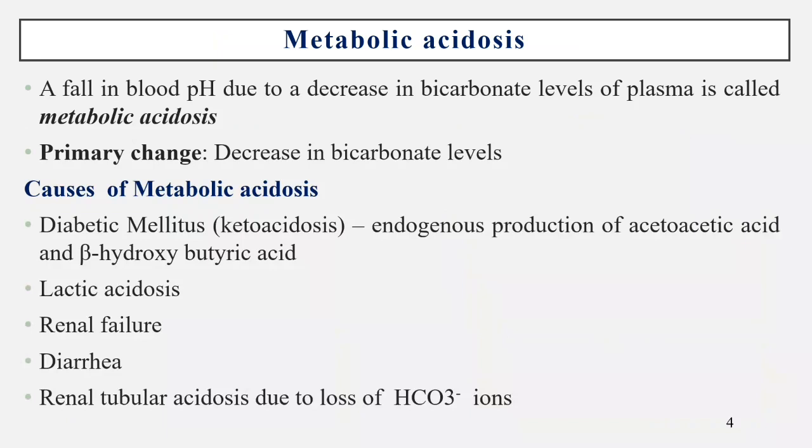Metabolic acidosis means decreased bicarbonate levels of plasma. Primary change: decreased bicarbonate levels. The causes of metabolic acidosis are diabetes mellitus or ketoacidosis, lactic acidosis, renal failure, diarrhea, and renal tubular acidosis due to loss of bicarbonate ions.